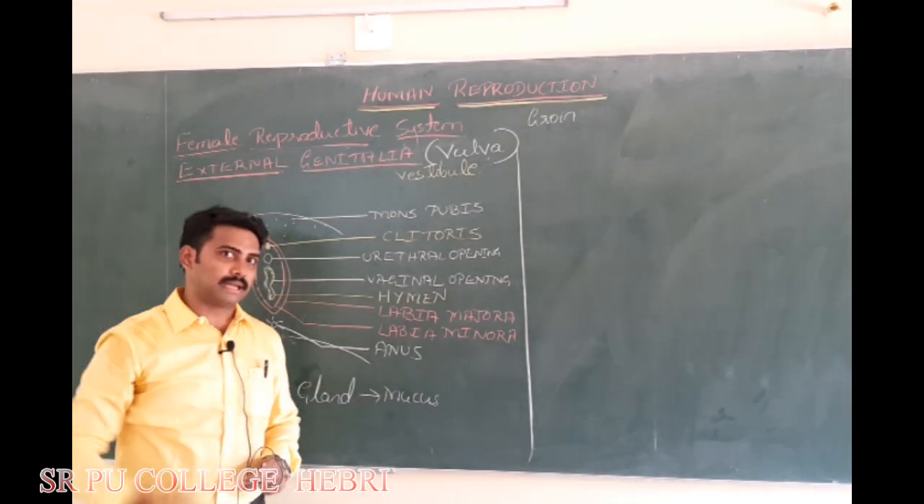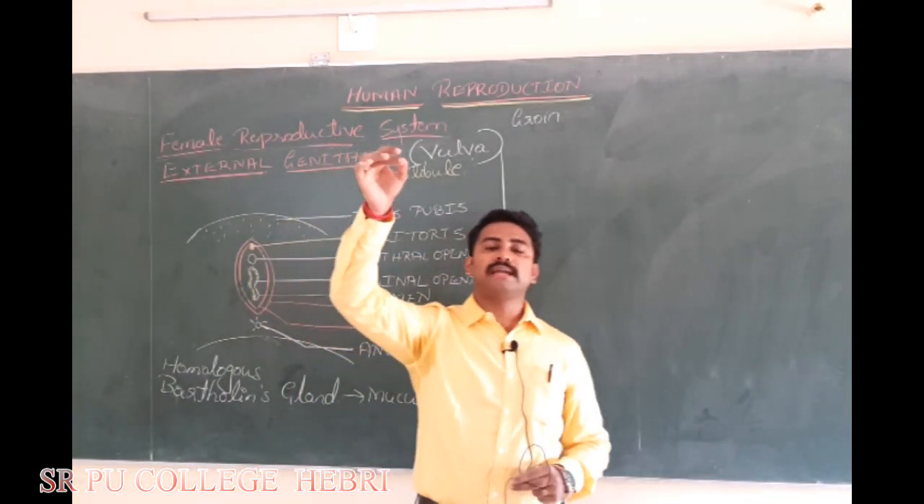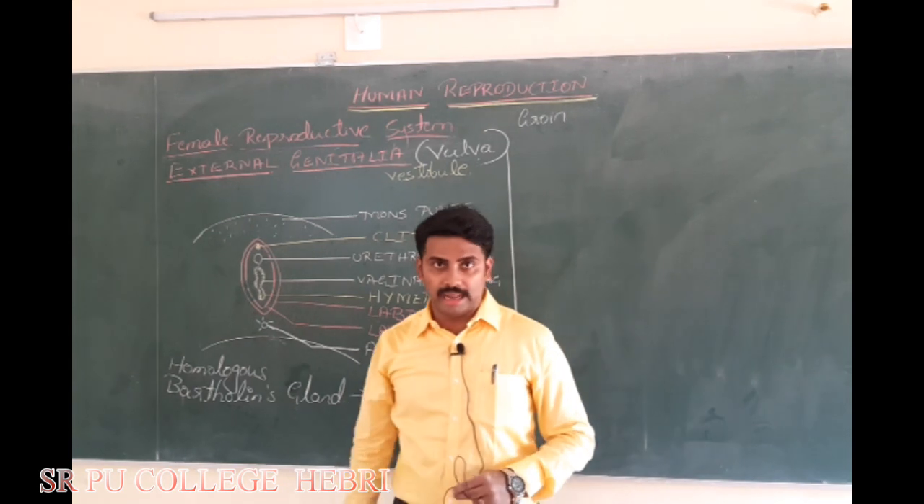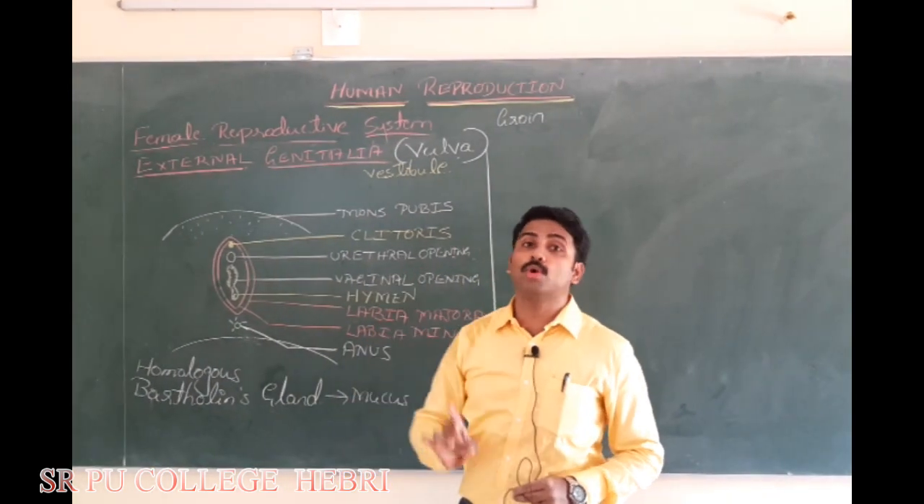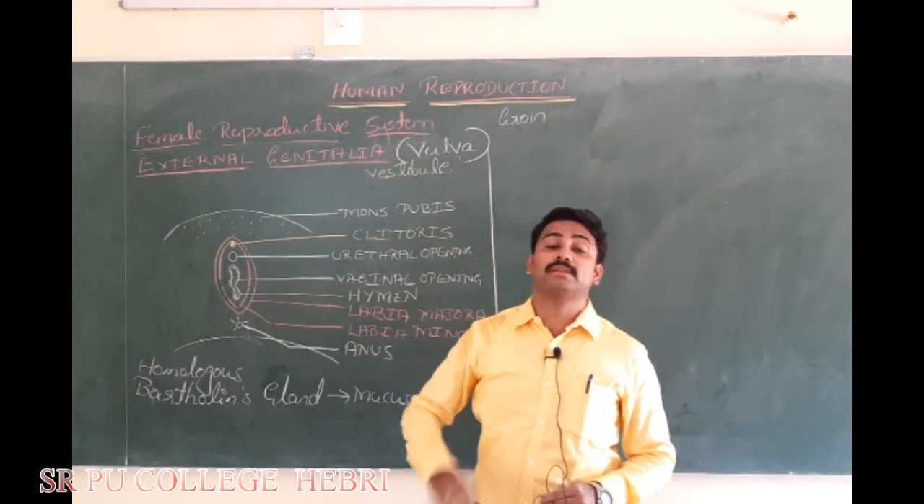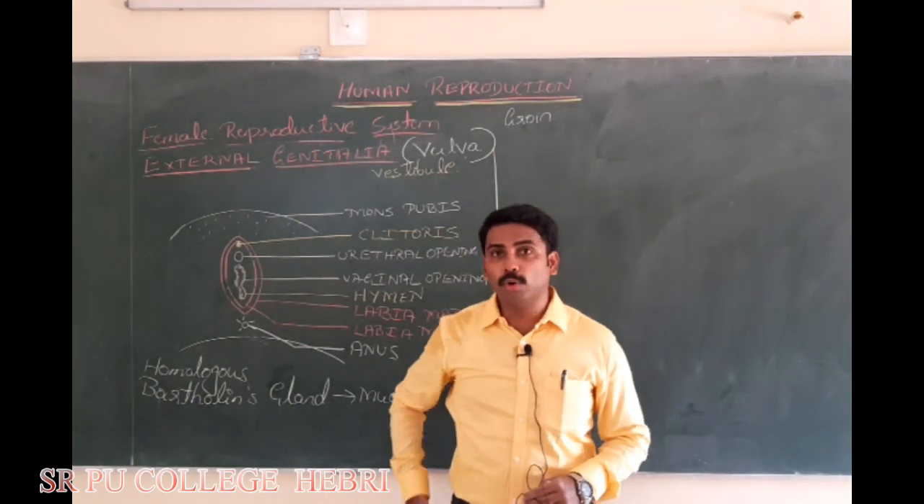SPB. Three glands are there. Do you remember? Seminal vesicle, prostate gland, bulbourethral gland. Bartholin gland of the female is homologous to bulbourethral gland of the male. Is that clear? This is all about which one?